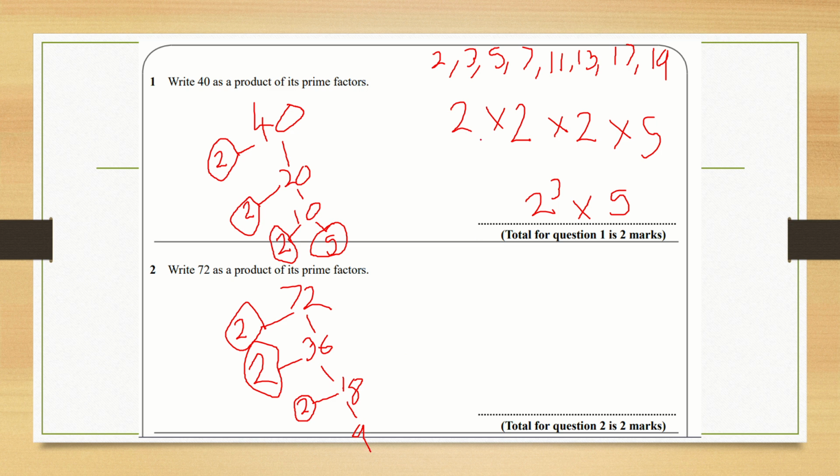No, but what we do know is the next prime number, 3. We know that 3 times 3 is going to give us 9. So we write 3 and 3, and we circle them. Let's get to the bottom of the page here. We circle both of them because they're both prime numbers. So then we can write that out as 2 times 2 times 2 times 3 times 3, or we can simplify that to 2 cubed, because we've got 3 2's, times 3 squared, because we've got 2 3's.